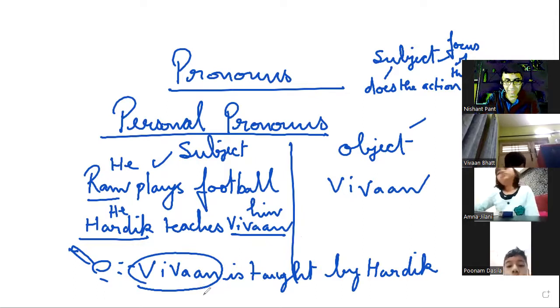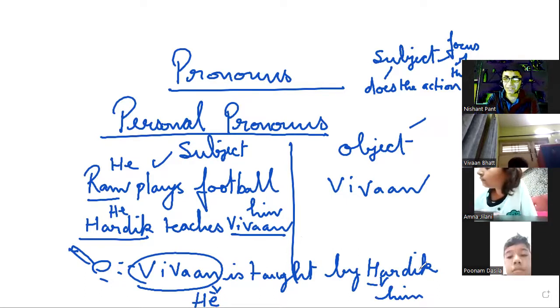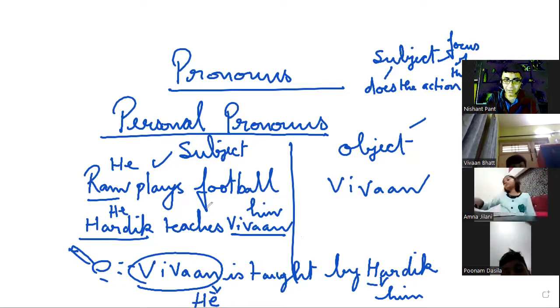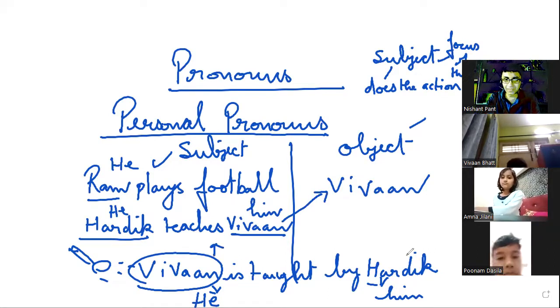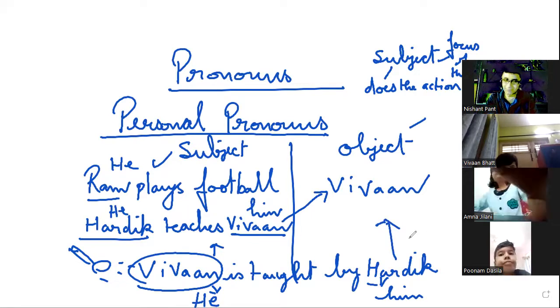Now, if I say he, this is Vivan, is taught by Hardik, him. So if the sentence structure changes, the subject and the object also change places. Just remember that. According to the first sentence, Vivan is the object, and according to this sentence, Vivan becomes the subject and Hardik becomes the object. Is this clear to everyone? Yes, sir. Great.